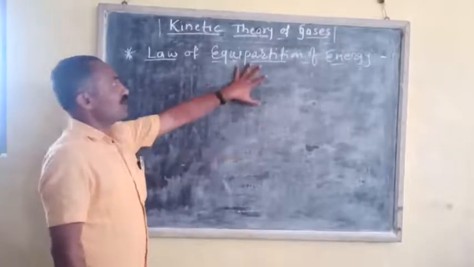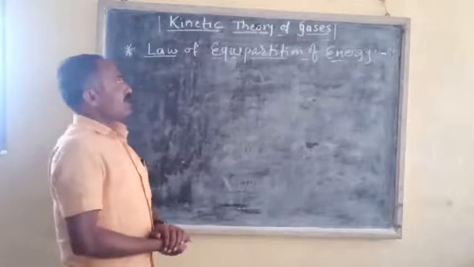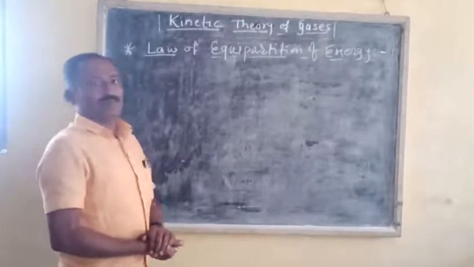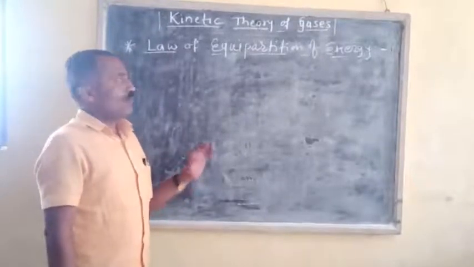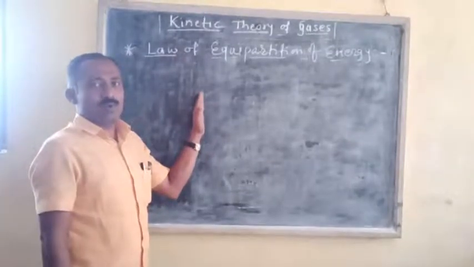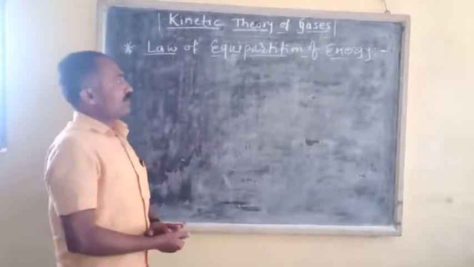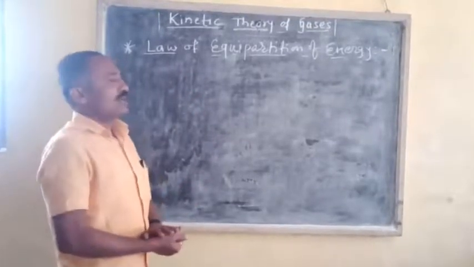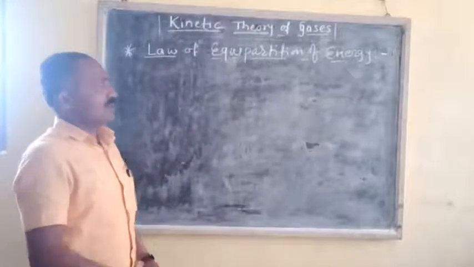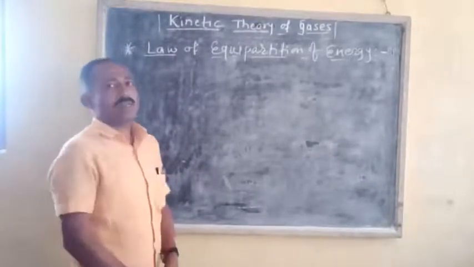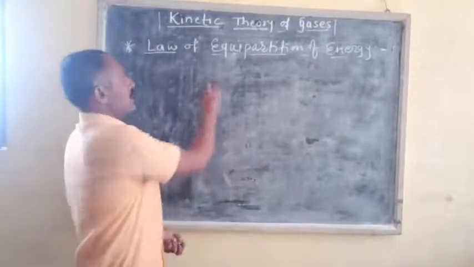Now we have to see the law of equipartition of energy. The law of equipartition of energy states that in equilibrium, the total energy of a system is equally distributed for all the possible energy modes. That is, the energy of a system in equilibrium will be equally distributed for each degree of freedom. That is, in equilibrium state at absolute temperature T, the total energy of the system is the sum of kinetic energy and potential energy.